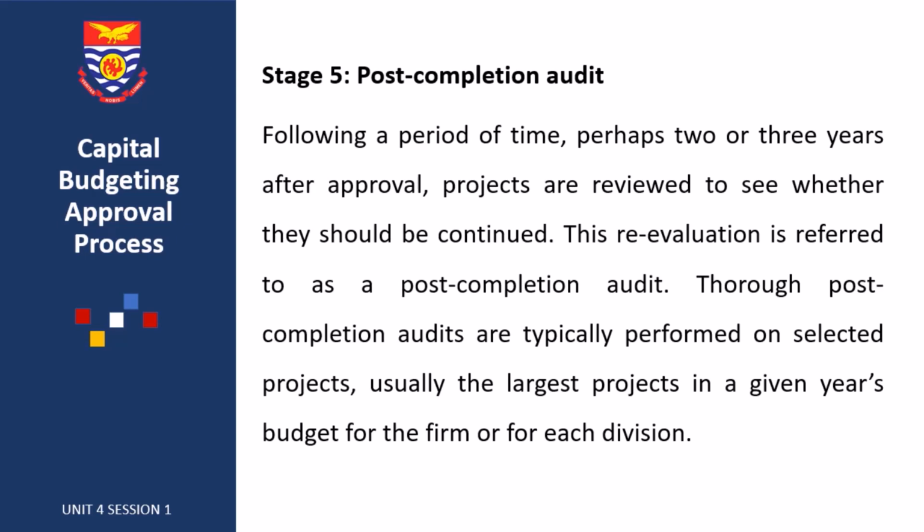Post completion audits are performed on selected projects, usually the largest project in a given year's budget for a firm or for each division. Various factors may influence the performance of the project, so as time goes on, the project has to be audited to check if anything has changed.